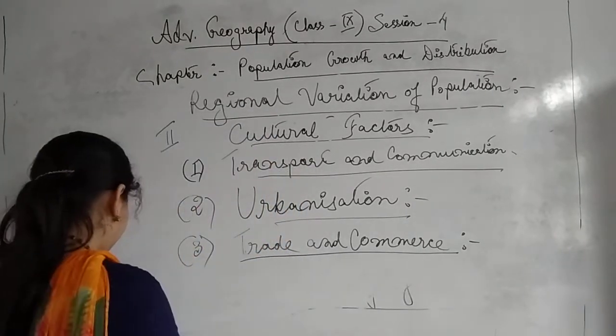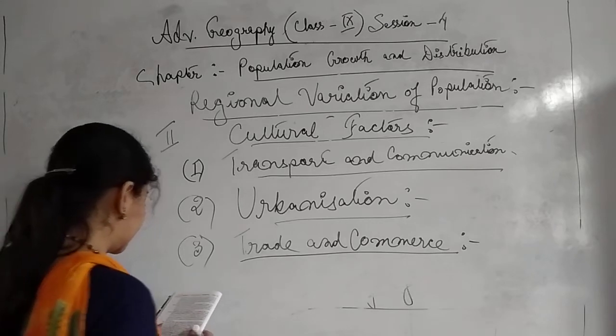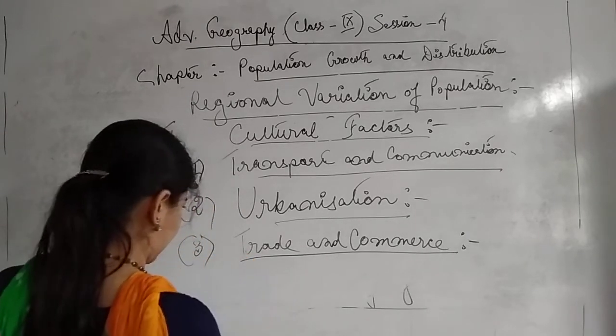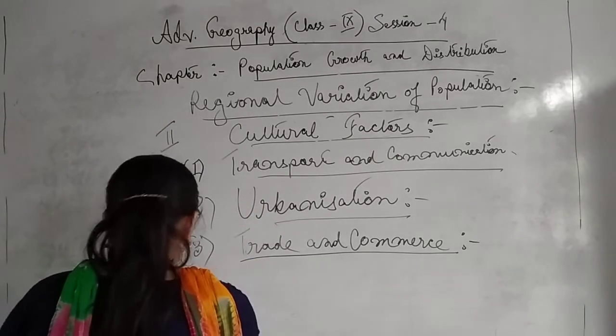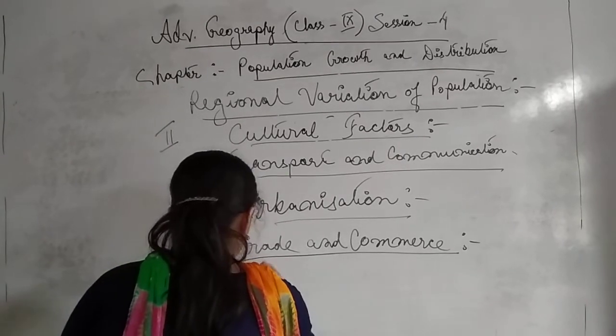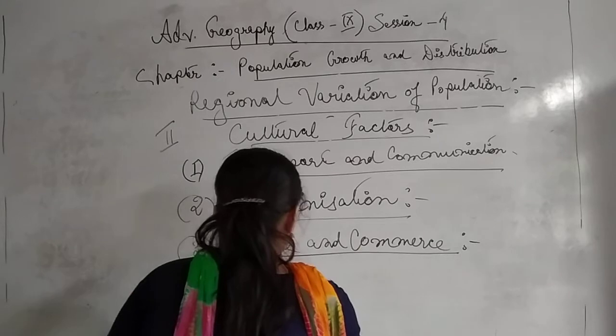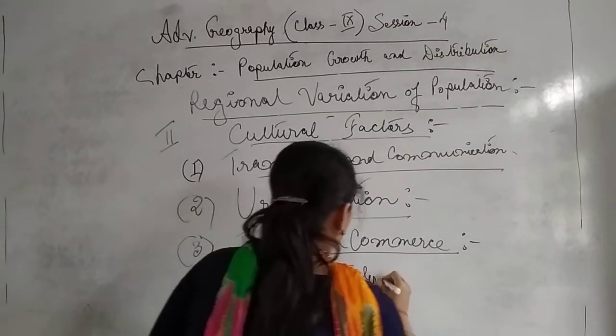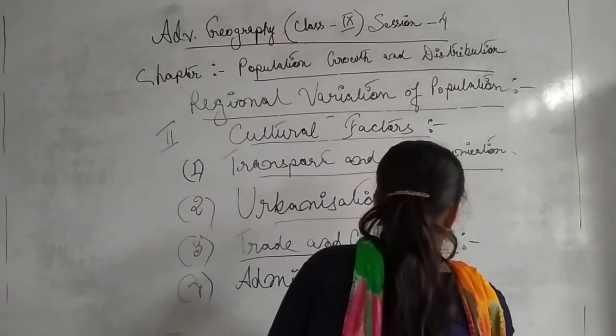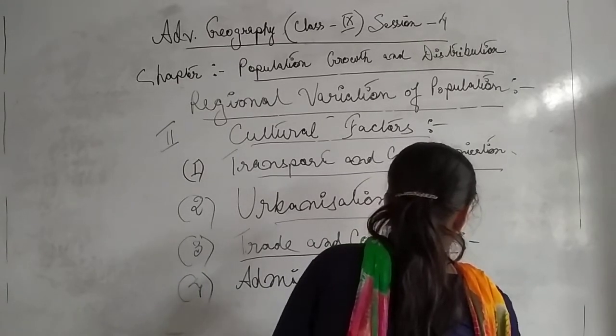So the next point is administrative headquarters. Let me write it here. Point number 4, administrative headquarters.